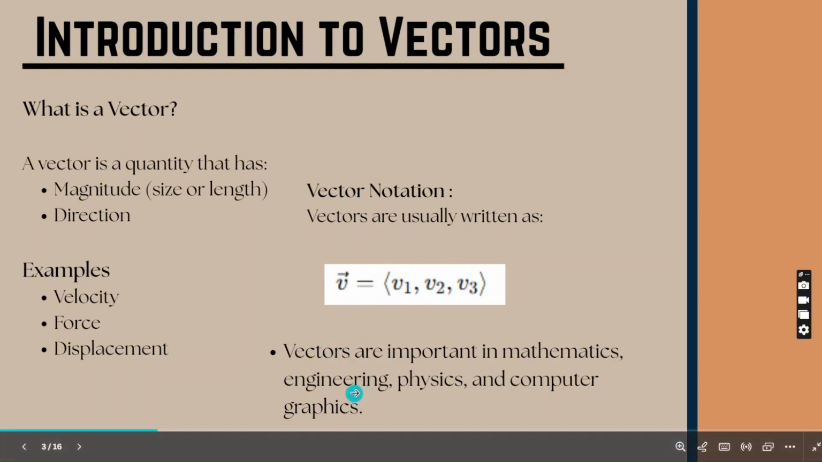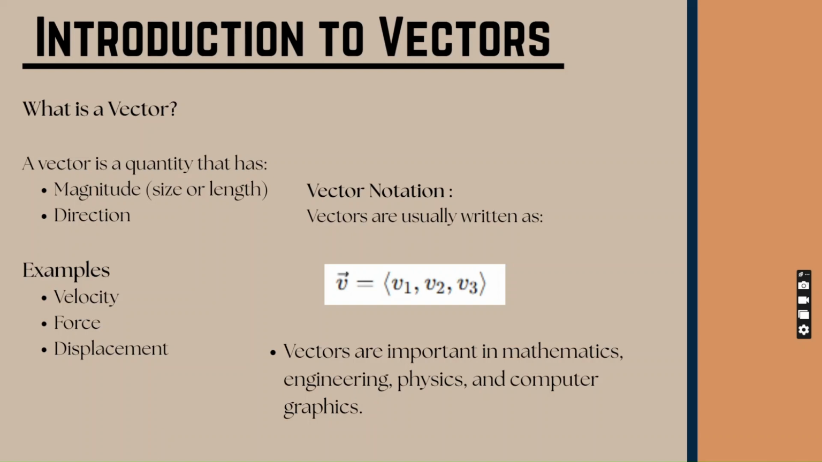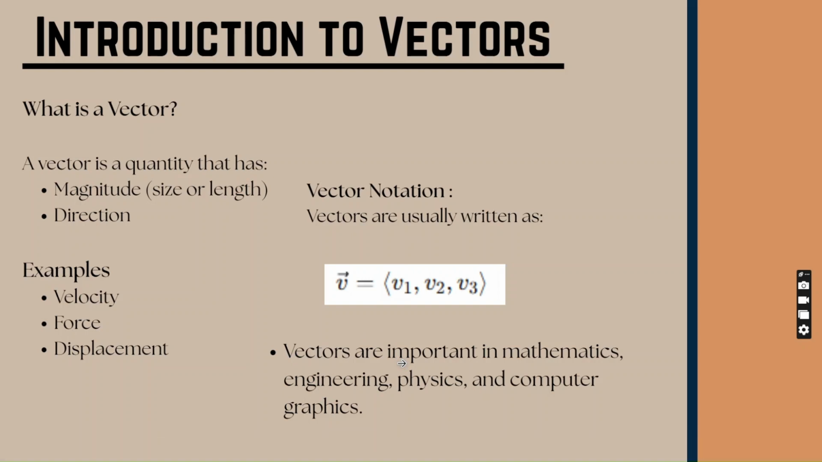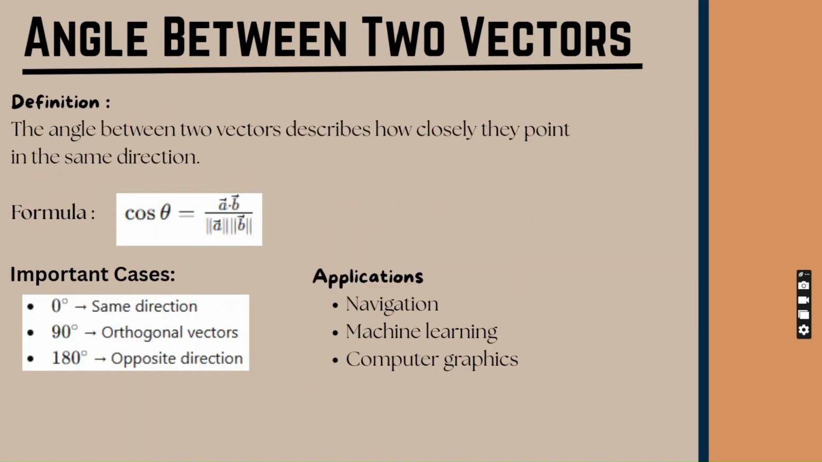So vectors are very useful in mathematics and science because they can represent physical quantities such as force, displacement, acceleration, and motion. Understanding vectors is essential because the concepts discussed later are all connected to vector operations and vector spaces. Moving on, we are going to discuss the angle between two vectors. So the next concept that we are now going to discuss is the angle between two vectors.